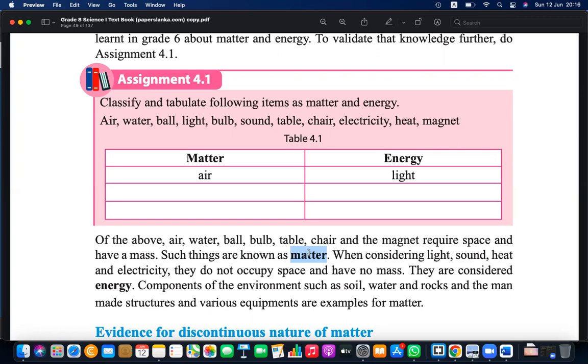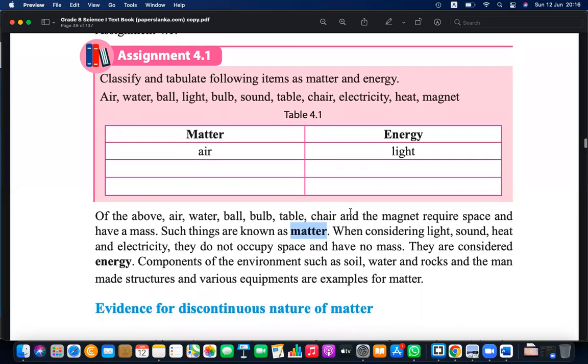So energy does not take space and does not have a mass. That is how we distinguish these things. But still you can see light, you can hear sound, you can feel electricity and heat. These things are there in nature, in the environment. The only thing is they do not take up space and do not have mass. We can't keep it inside something and we can't measure its mass.